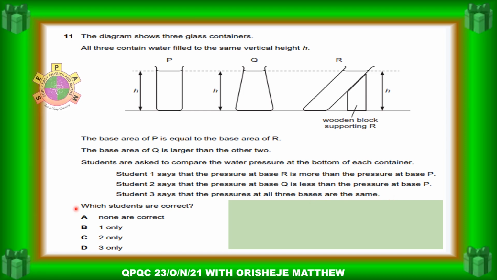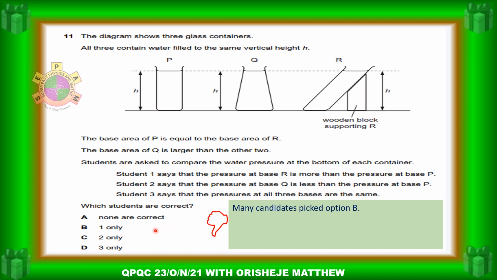So which students are correct? Well, they will have all manner of answers. Many students pick B. B says that the pressure at R is more than the pressure at P.